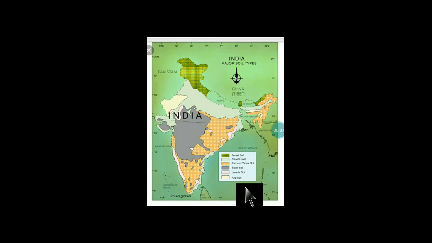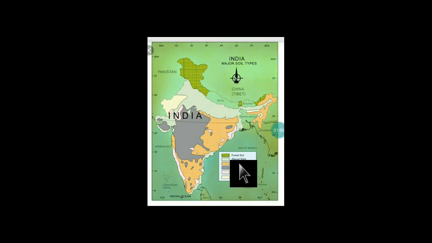And whenever the exam asks, then you have to locate in this manner along with the name of the particular state. So first of all, we will see the forest soil, that is mostly found in mountain regions or the forest regions. So we will see here on the top Jammu and Kashmir, a little bit of Himachal, Uttarakhand, Sikkim and Arunachal Pradesh. Here we have the forest soil or mountain soil type.